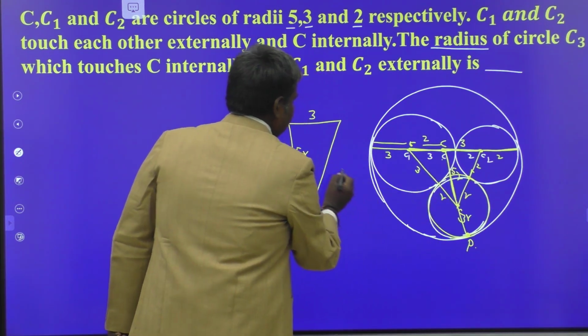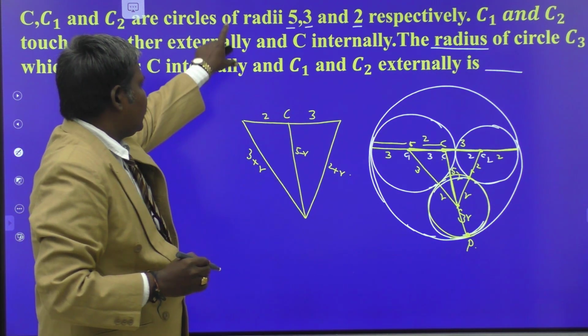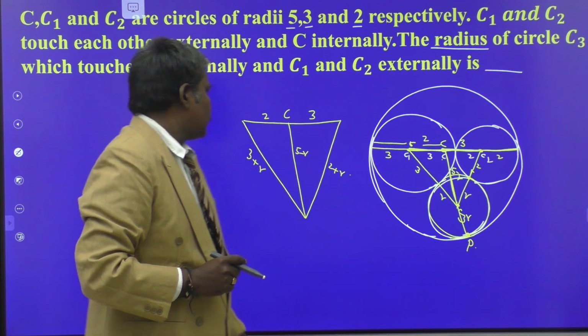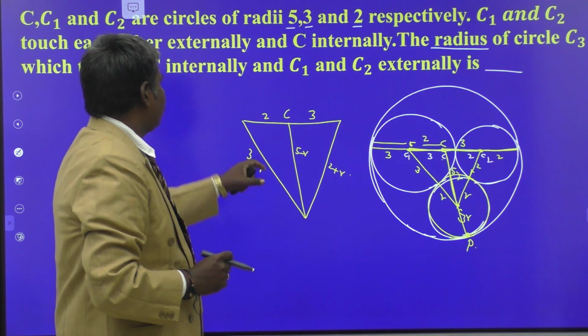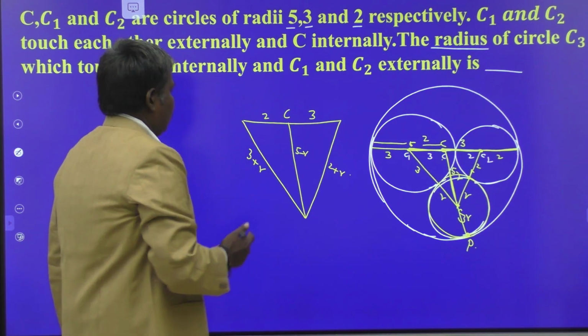This is also R. So, by the given condition itself, we obtain this figure. From this diagram itself, we have to calculate the value of R. You may do any one.